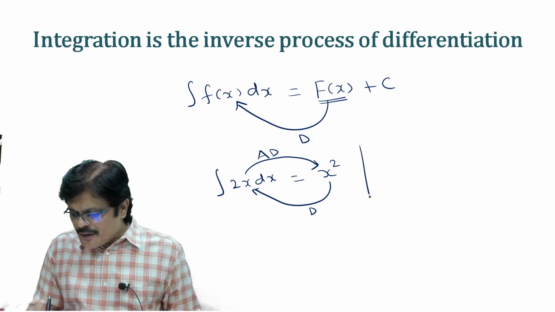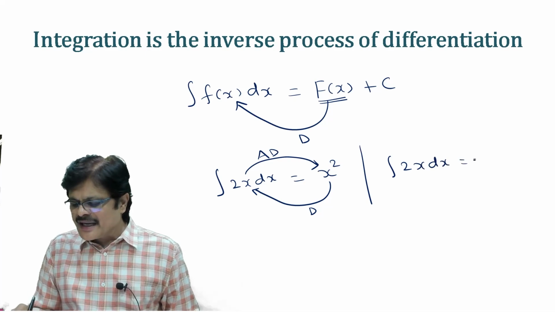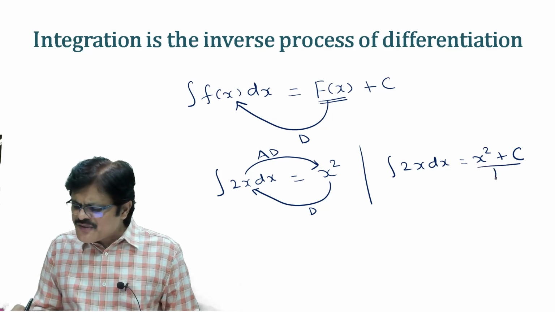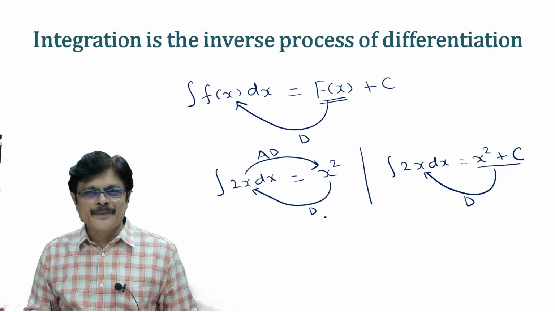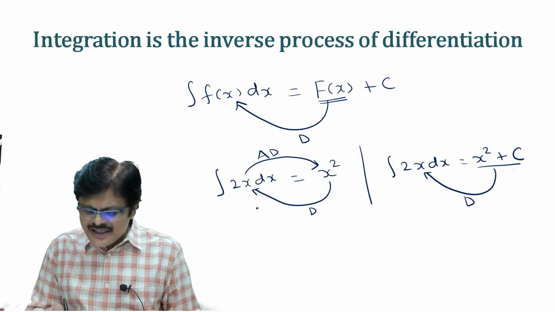Now, integral 2x dx, I can also say x square, actually we write plus c, because even if you take x square plus c and you differentiate it, you will get the same answer. Whether it is x square or x square plus c, the derivative of that function is 2x.